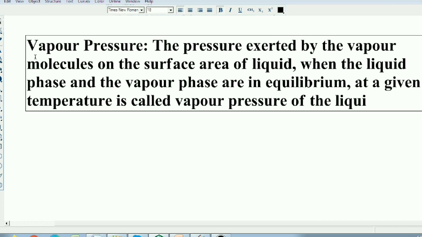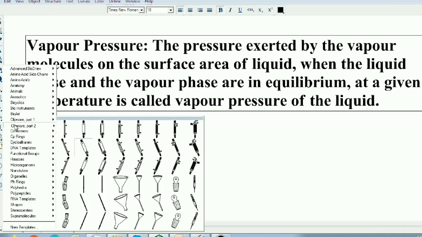This is the definition of vapor pressure. Students, the pressure exerted by the vapor molecules on the surface area of a liquid when the liquid phase and the vapor phase are in equilibrium at a given temperature is called the vapor pressure of the liquid.